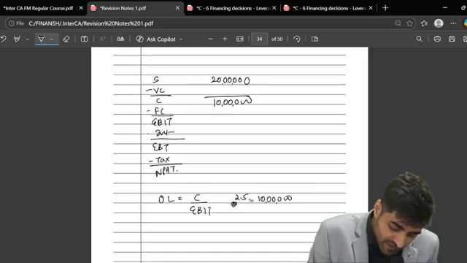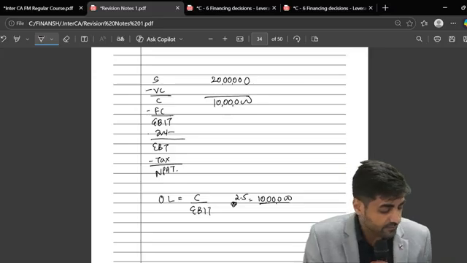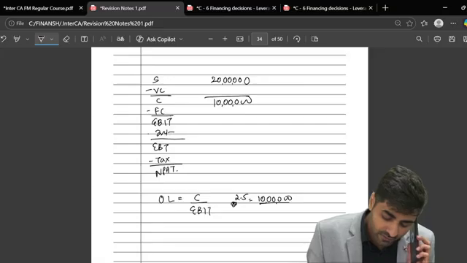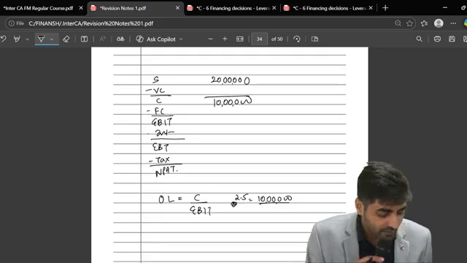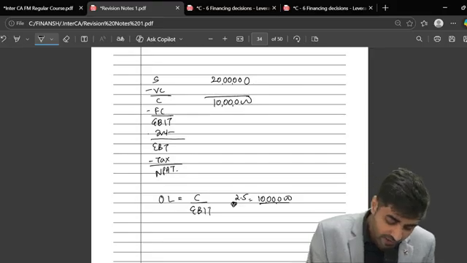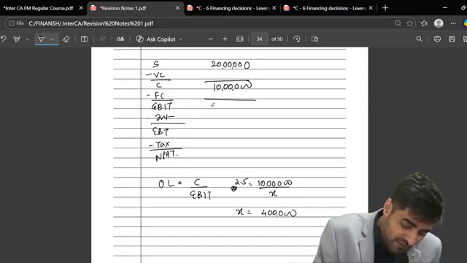So 2.5 is equal to 10 lakh upon EBIT. Now can you please tell me what is going to be my EBIT? 4 lakhs. So my EBIT is 4 lakhs. Can you give me fixed cost? 6 lakhs. Are you all convinced?